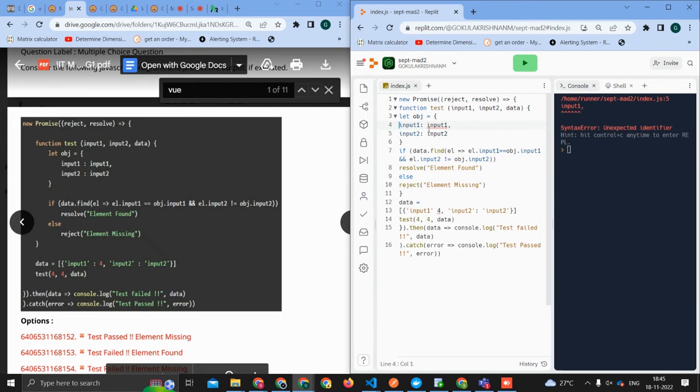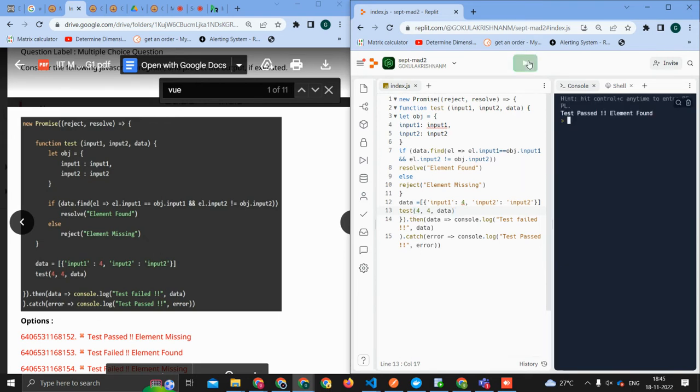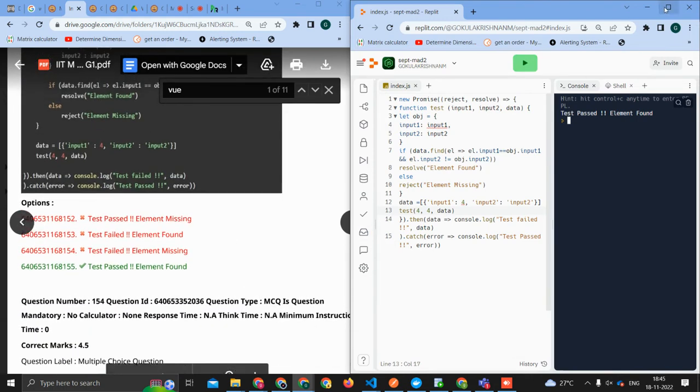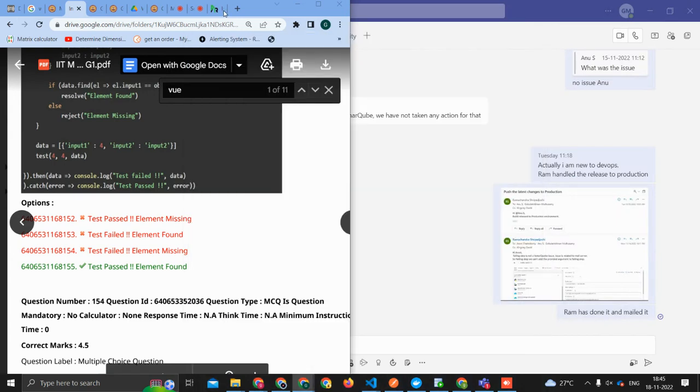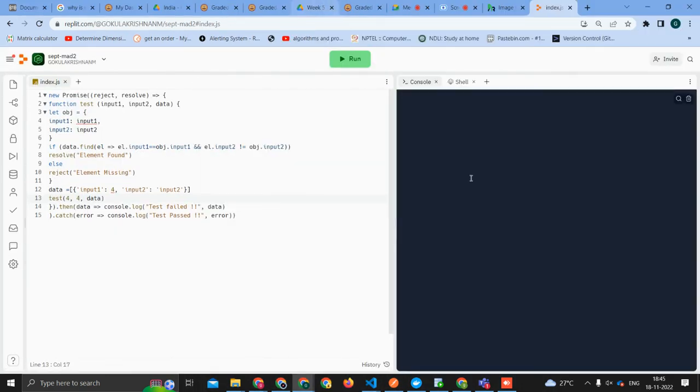Okay, let's just figure out the other errors. Maybe this will not work, I guess. This code, due to something is missing, I guess. This is your page. Yeah. So it says test passed, element found. Finally, it's done. I'll take it back here.